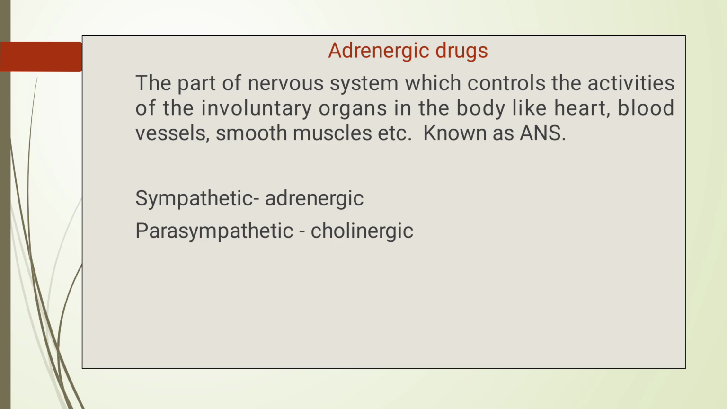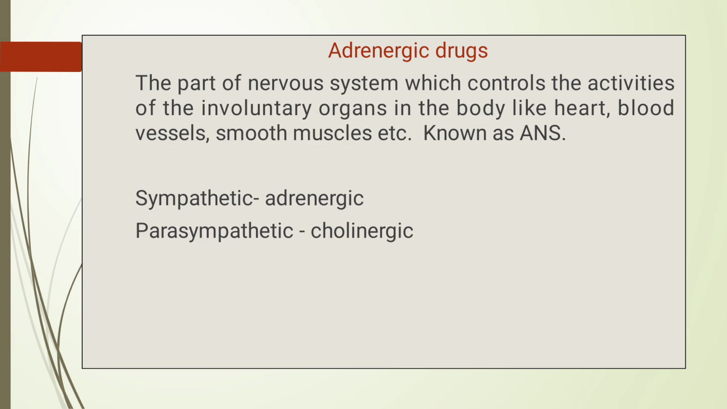This autonomic nervous system again has two divisions. The first one is the sympathetic division and the second one is the parasympathetic division. The sympathetic division is also called adrenergic, and the parasympathetic division is also called cholinergic. The neurotransmitters, hormones or drugs involved in the sympathetic division are called adrenergic drugs.